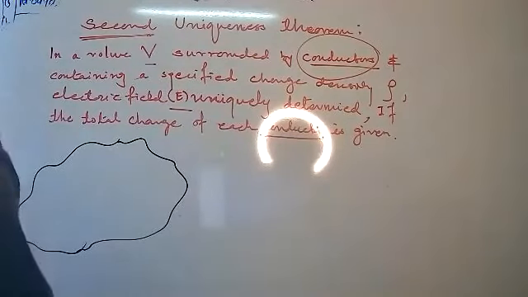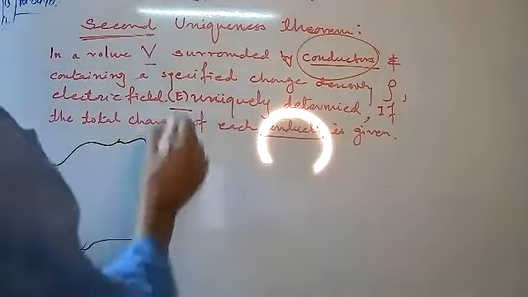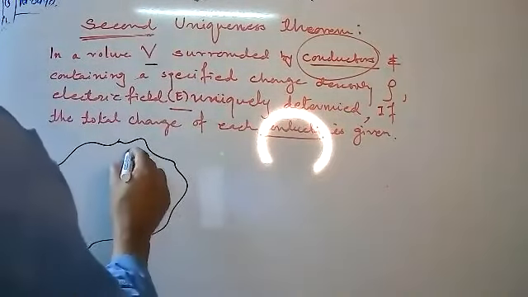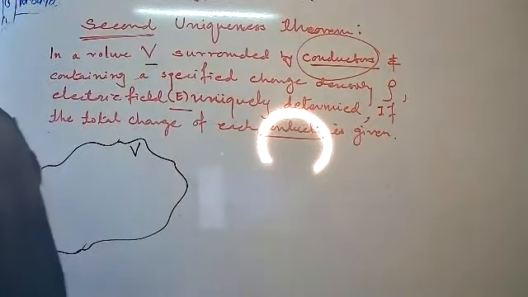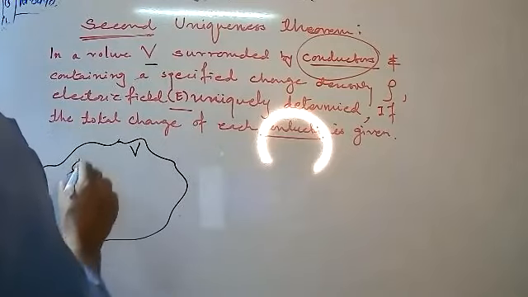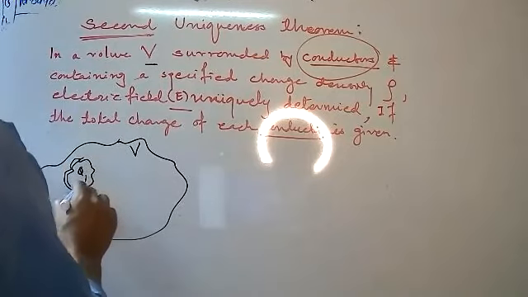This is the boundary with volume V, and therefore this is volume V. Then I will take a charge particle here, Q1, with a surface like this.